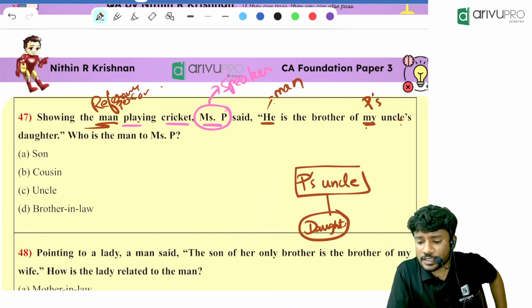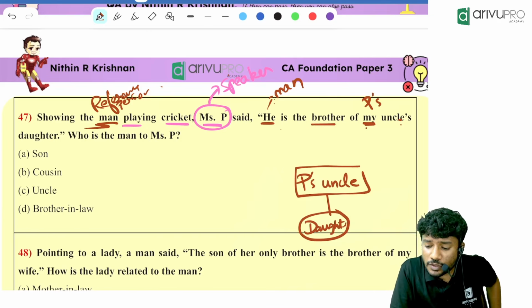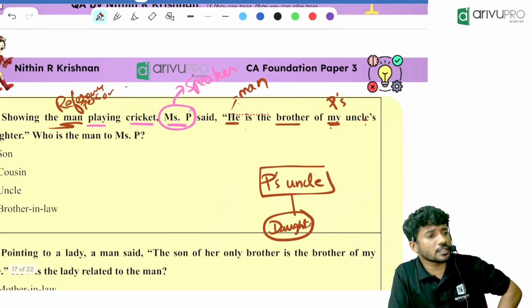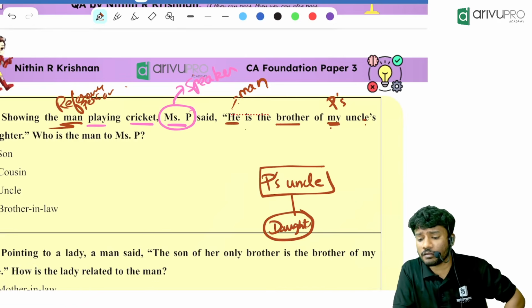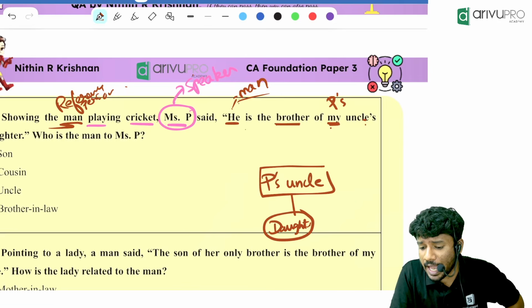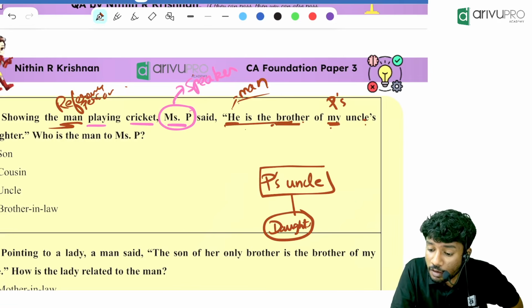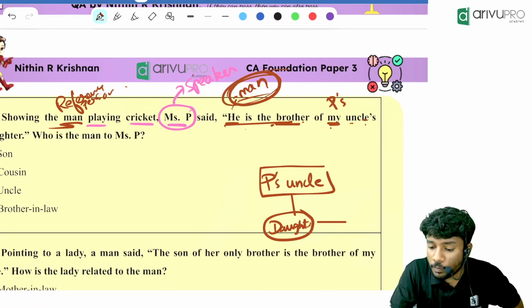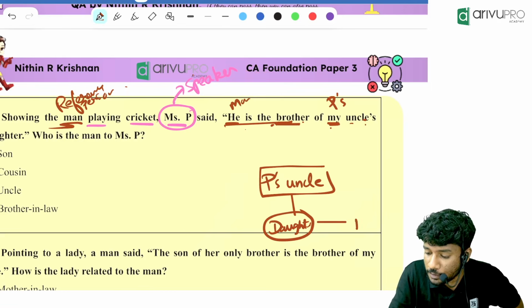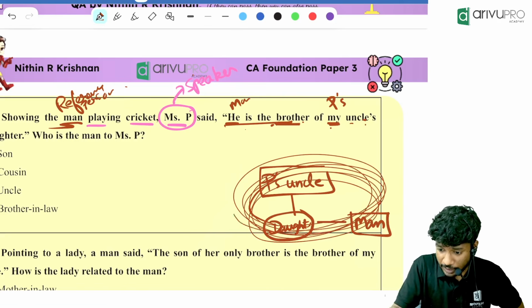Now, what else is given? He is the brother of P's uncle's daughter. The man is the brother of P's uncle's daughter means where will be the position of the brother or the man? Man is the brother. Where will be the position? Brother of uncle's daughter means this daughter will have a brother, but the brother is whom? The man is the brother. Are you getting the point, people? Should I read it again for you? Read it along with me.